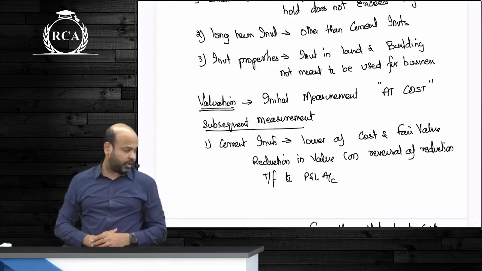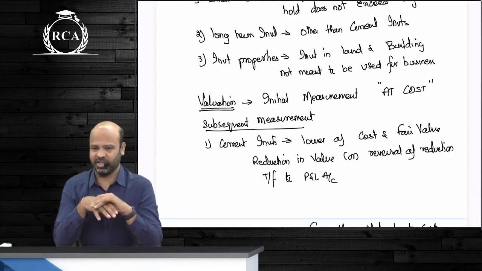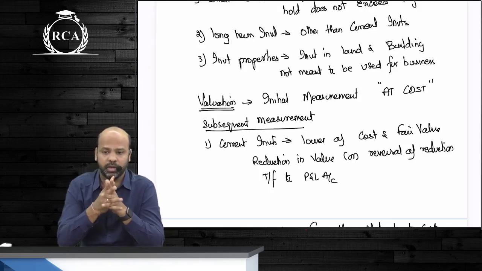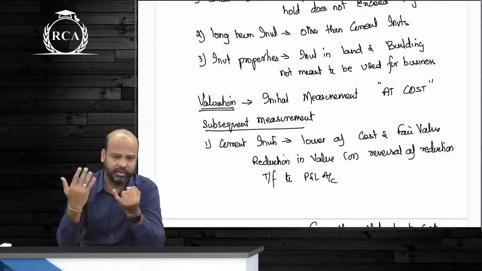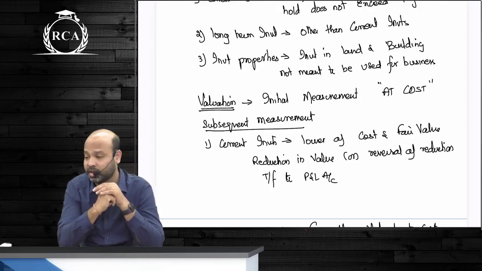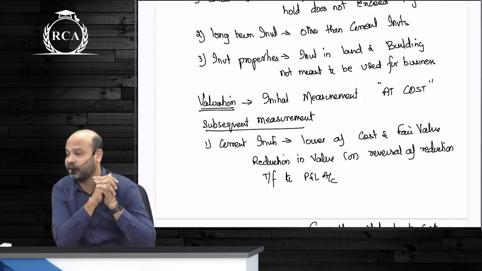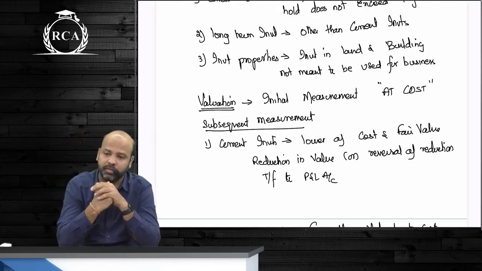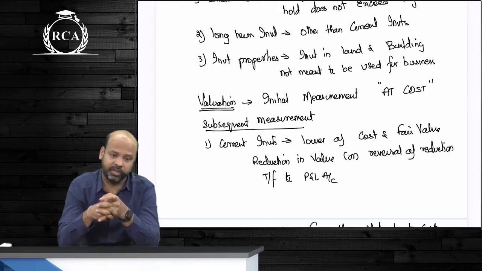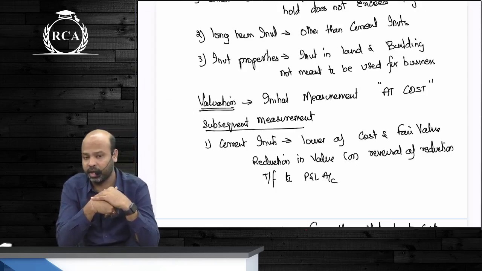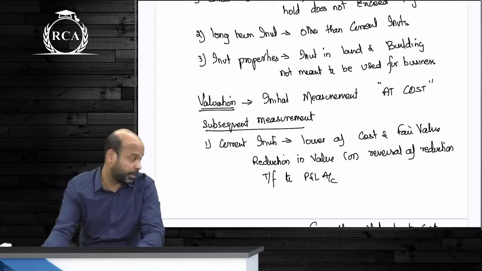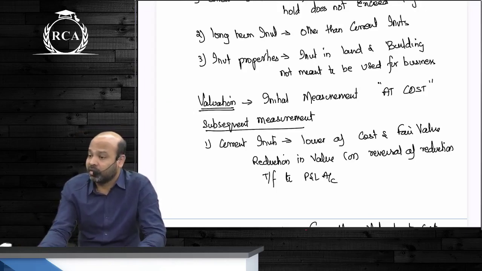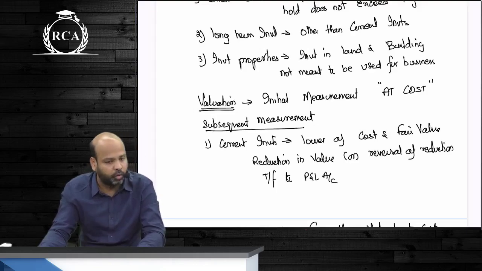As far as valuation of investments are concerned, guys, I told you any asset initially is always recognized at cost. Doesn't matter which asset it is, investment, inventory, fixed asset, everything initially will always be recognized at cost. Subsequent measurement of these investments, that is as on the balance sheet date, will depend on how we are deriving economic benefit from the investments. If your objective is to sell the investments in the near future, that is current investments. Current investments are intended not to be held for more than 1 year, guys. So you are going to derive economic benefit by selling the current investment. That is why valuation on the balance sheet date, guys, will be at cost or fair value, whichever is lower.